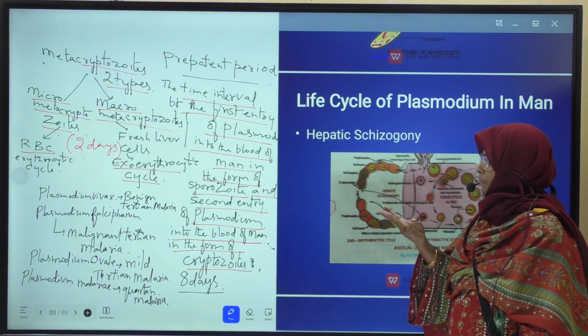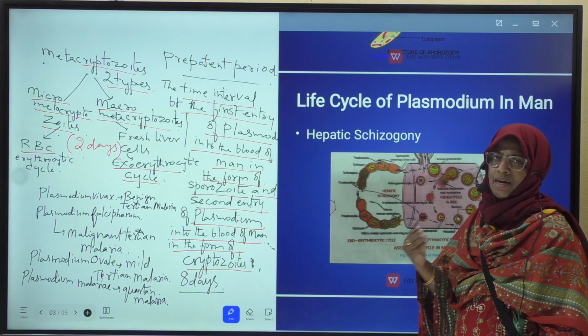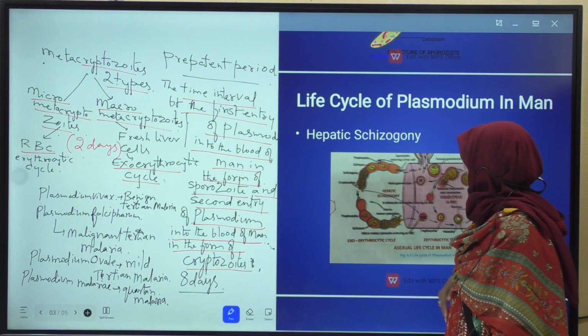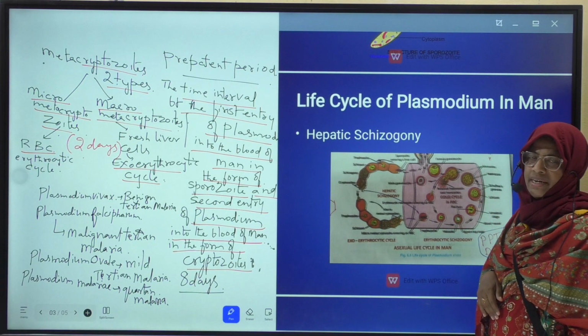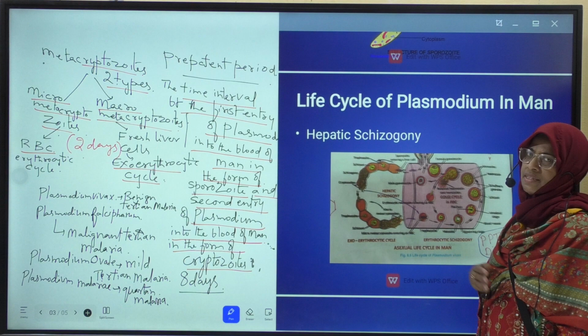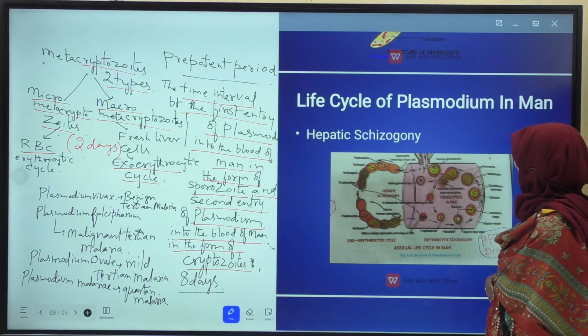With that, pre-erythrocytic cycle and exoerythrocytic cycles are completed. Now we will discuss erythrocytic cycle, which takes place in erythrocytes or RBC of man.